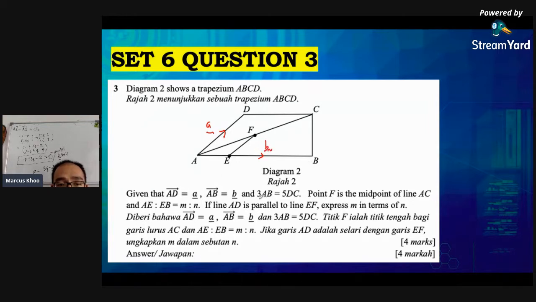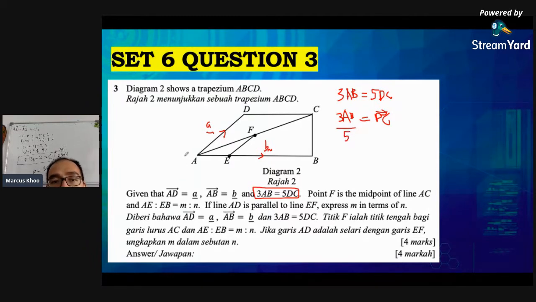Now, they give 3AB equals 5DC. Let's rewrite this. So DC equals 3AB divided by 5.